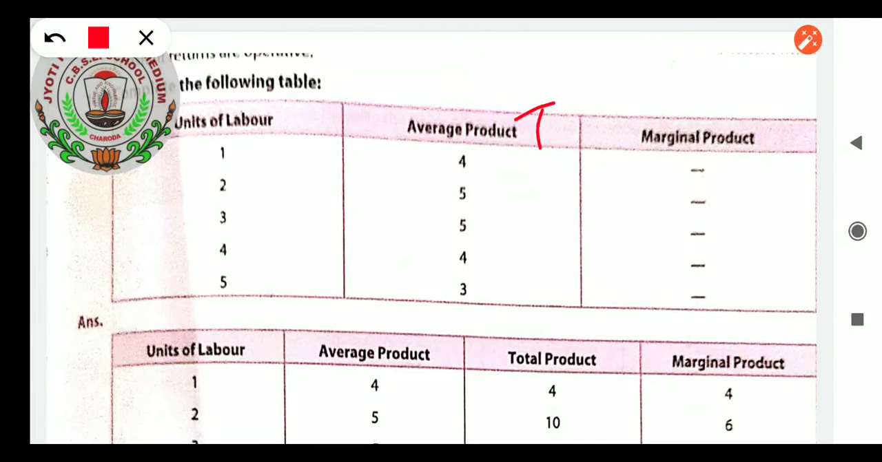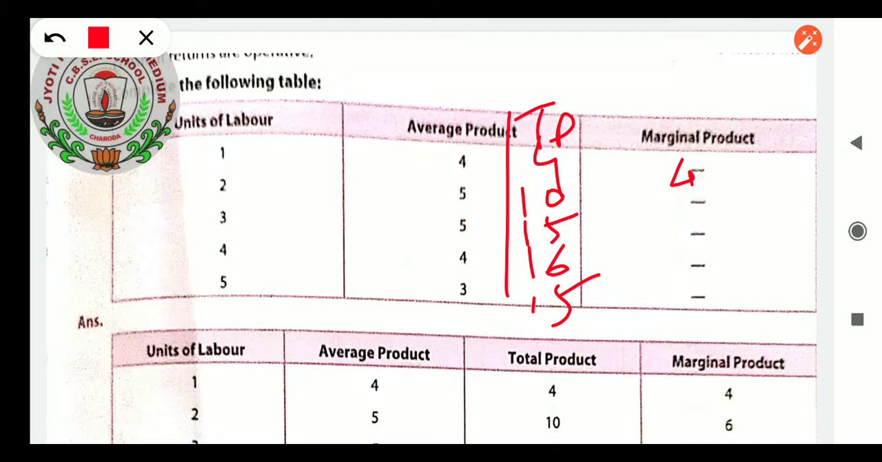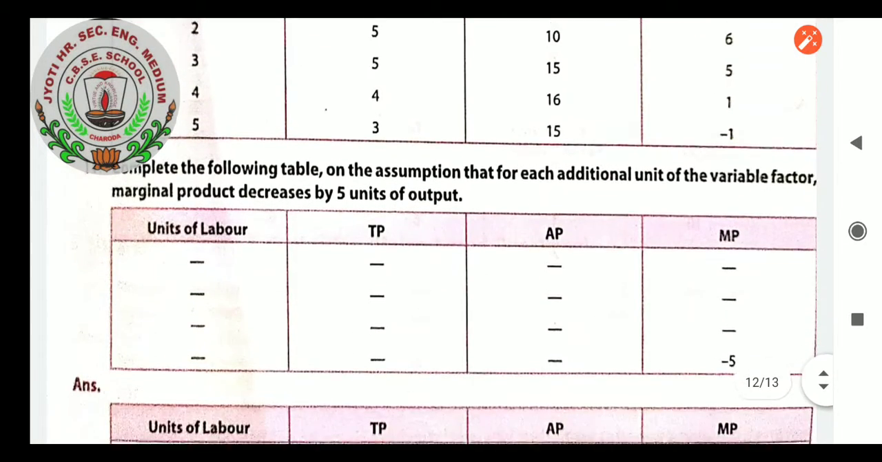How can we get it? Here one column will be there, TP. 4 into 1, 4. 5 into 2, 10. 5 into 3, 15. 4 into 4, 16. 5 into 3, 15. Okay, MP. TPn minus TPn minus 1, the first one will be 4. 10 minus 4, 6. 15 minus 10, 5. 16 minus 15, 1. 15 minus 16, minus 1. So see, here the calculation is done.